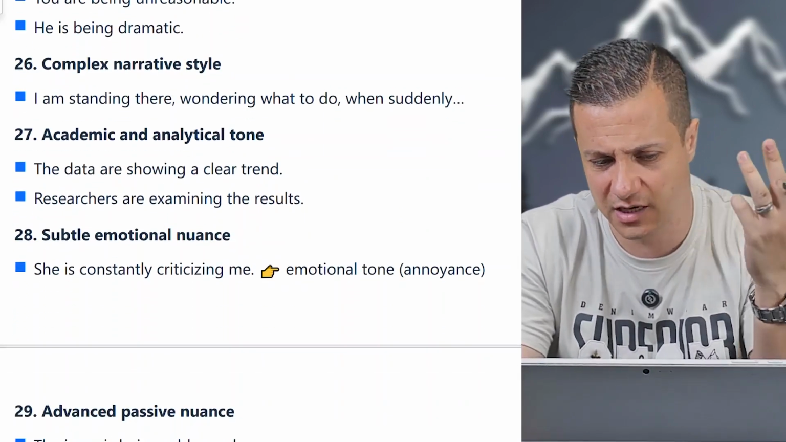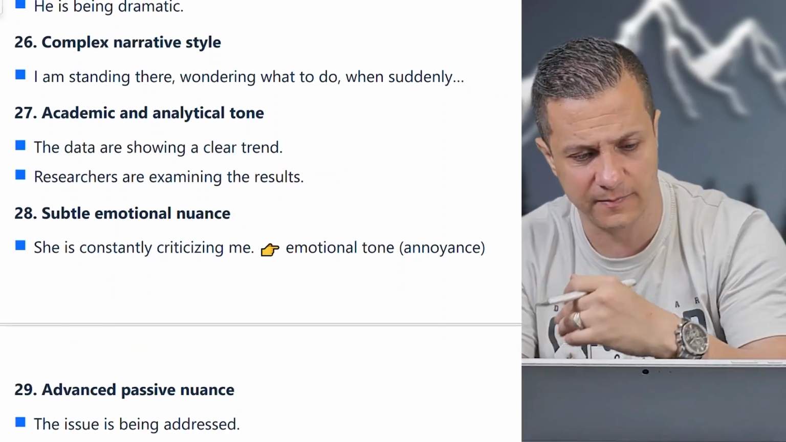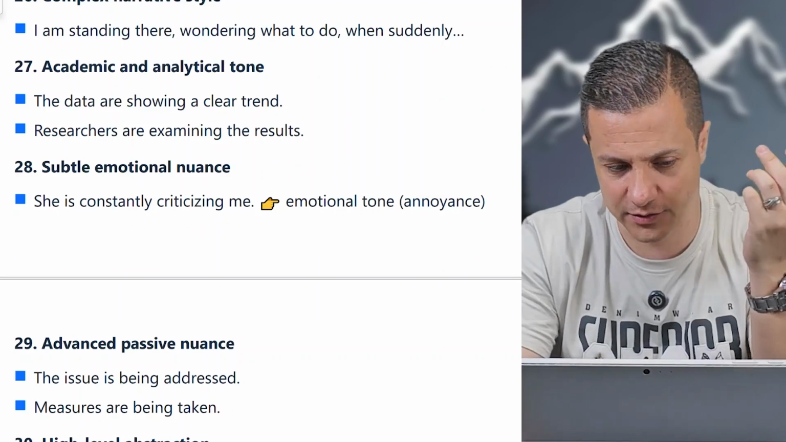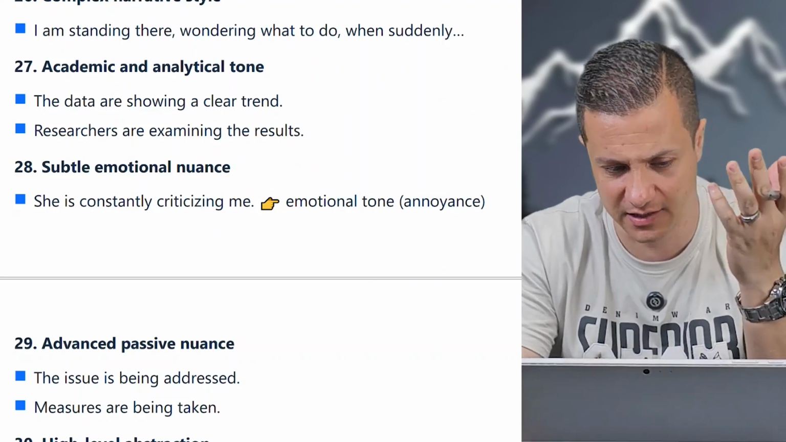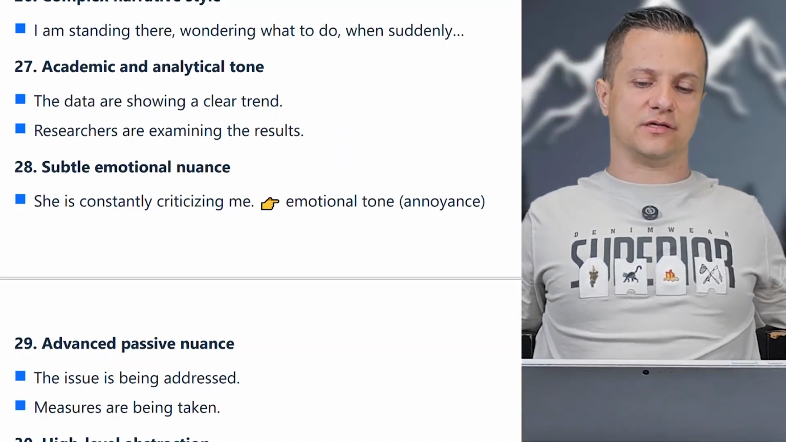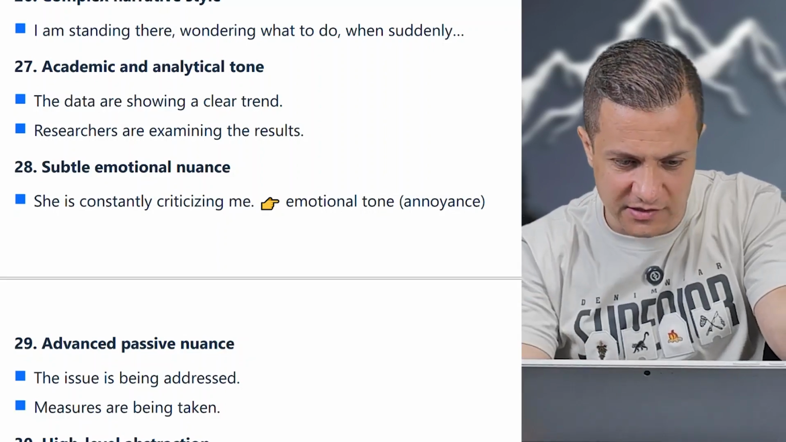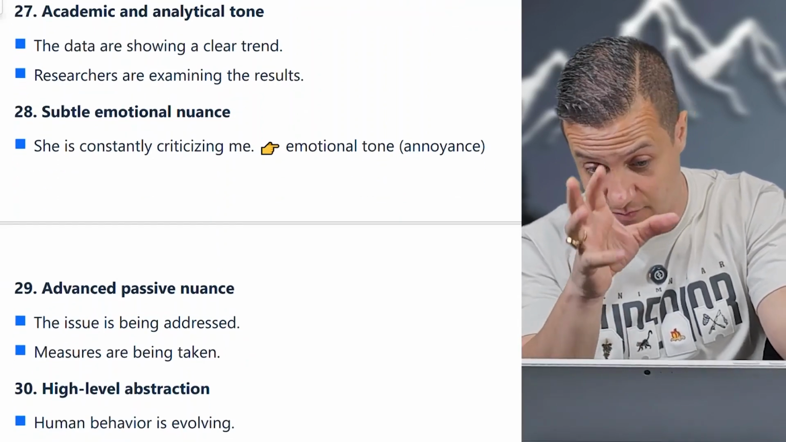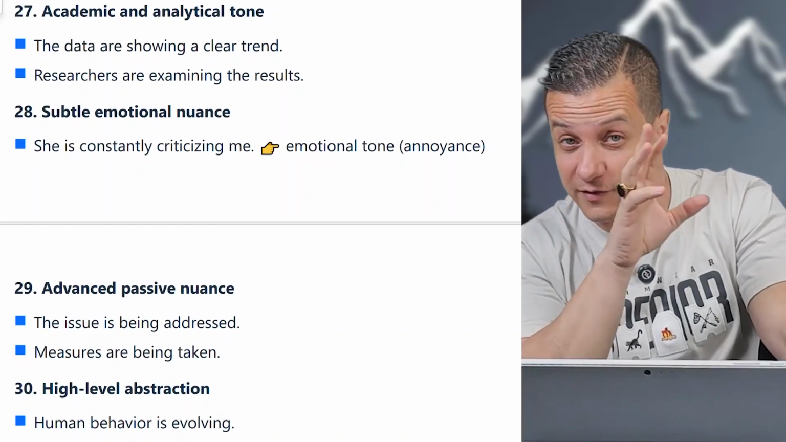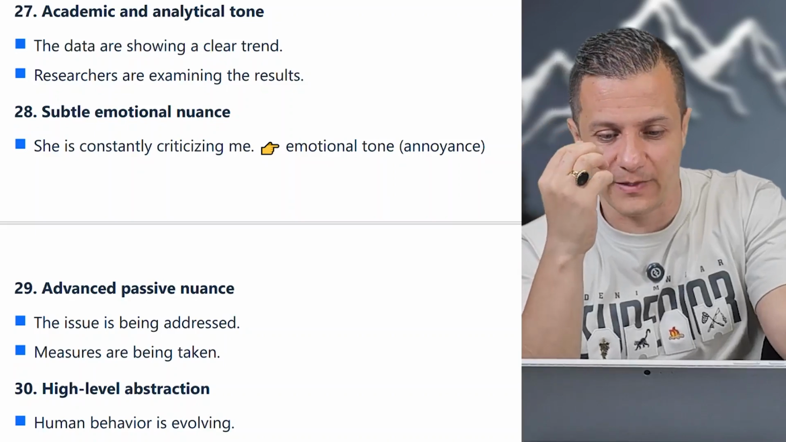Complex narrative style. I'm standing there wondering what to do when suddenly... Academic and analytical tone: the data are showing a clear trend. Researchers are examining, for example, the results. Subtle emotional nuance, small differences. She's constantly criticizing me. Do you remember that always? Okay, constantly, somehow a synonym of always, showing annoyance.